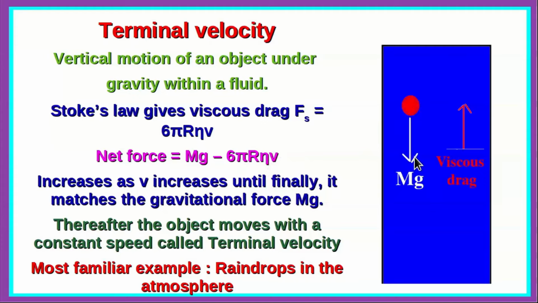Its velocity will increase, and therefore the frictional drag, the viscous drag, will increase, and therefore the net force will go on decreasing until finally, at some particular value of V, mg will match the viscous drag. Under that condition the net force will be 0, and thereafter velocity will be constant because the acceleration is 0. So that particular value of the velocity at which the particle will move with constant speed is known as the terminal velocity. The most familiar example of this is raindrops in the atmosphere. When they reach the earth, they will be moving with the terminal velocity.